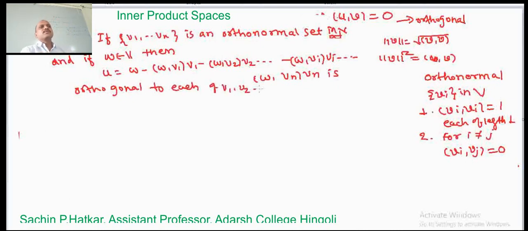This vector which we have constructed, U, is orthogonal to each of V1, V2, ..., Vn.